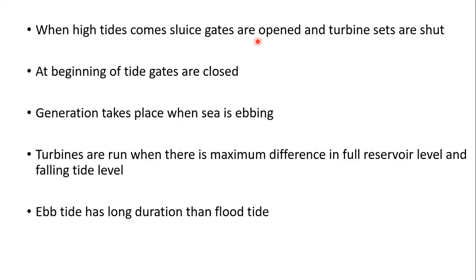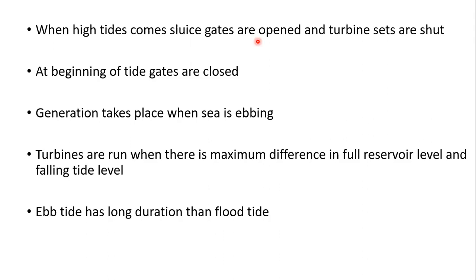We will see now the disadvantages. The main disadvantage in both the ebb cycle system as well as the tidal cycle system is the intermittent nature of the operation. So the maximum power cannot be reached by using these two types of operations; we can only go for the intermittent nature of their operation.